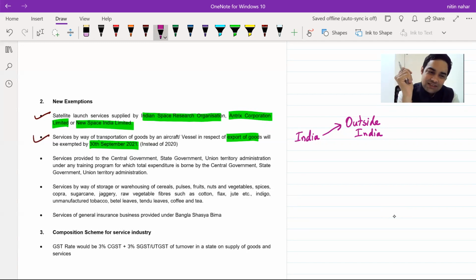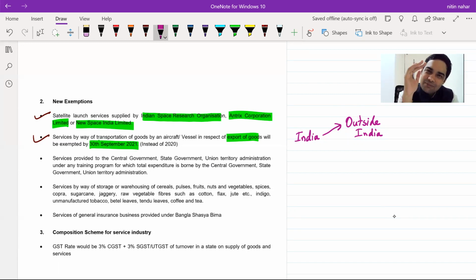As it's a case of export, suppose the consignment is booked by a person who is in India and the person who is taking the goods is also registered in India. In such cases, there used to be issues with regard to taxation. Government has extended this exemption for a further 1 year, and at present it would be applicable till 30th September 2021.